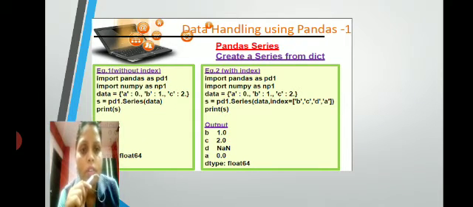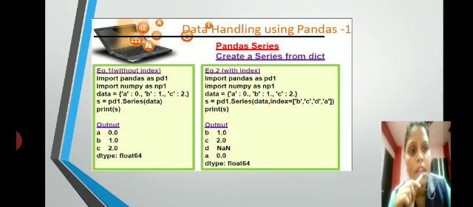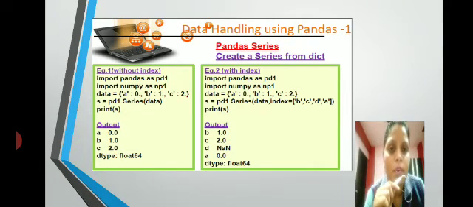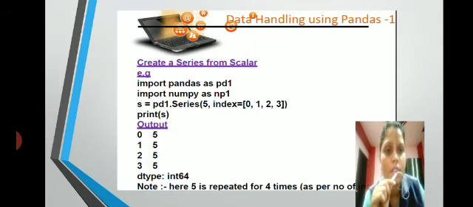Now here in the same way, we are using the dictionary to create the series, and here it has been taken import pandas as pd1. See the dictionary structure with the curly bracket. If you remember, I have already discussed, with the curly bracket we have to write, the first one is the key and the second is the value. The keys are represented as the index and the values as the values. Similarly with index we are going to have data, and the index again is given within the series.